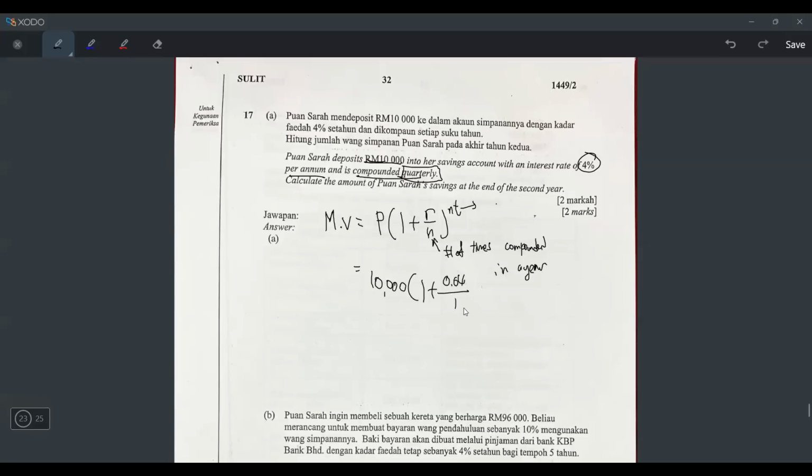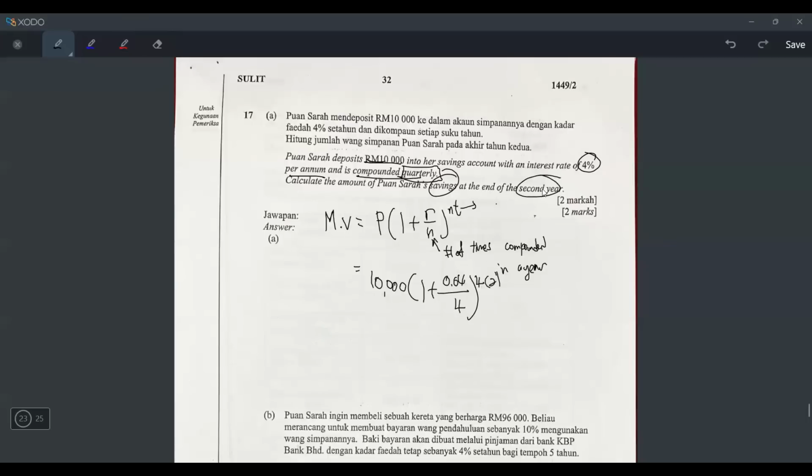Over the number of times I already mentioned is 4, because compounded quarterly, power with N times T. N is the 4, you already know it just now, and then T is how many years. So let's read. I haven't done reading. Calculate the amount of Puan Sarah's savings. It means calculate the matured value at the end of the 2nd year. So I think it's 2 lah.